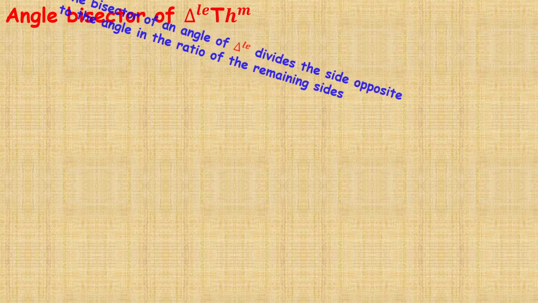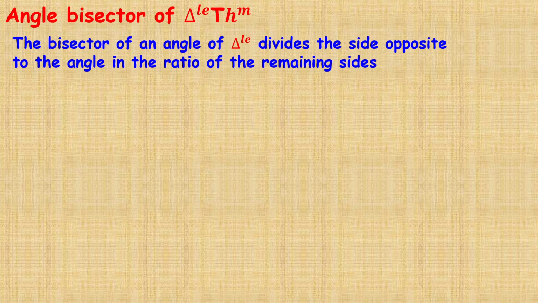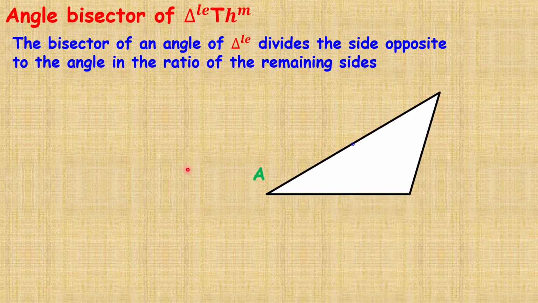The statement of the angle bisector of a triangle theorem. The bisector of an angle of a triangle divides the side opposite to the angle in the ratio of the remaining sides. That means the triangle is given. Let ABC be the triangle. The bisector of angle B divides the opposite side AC at point E.